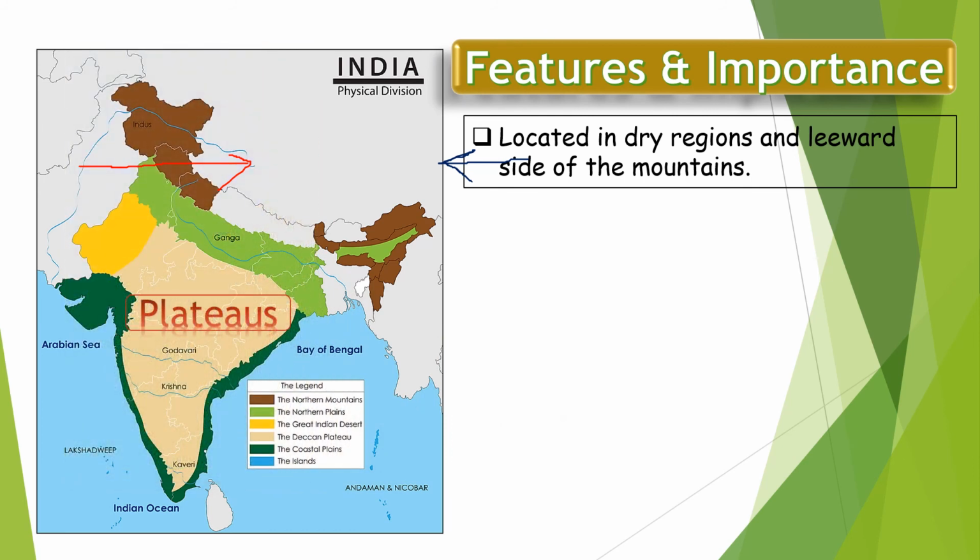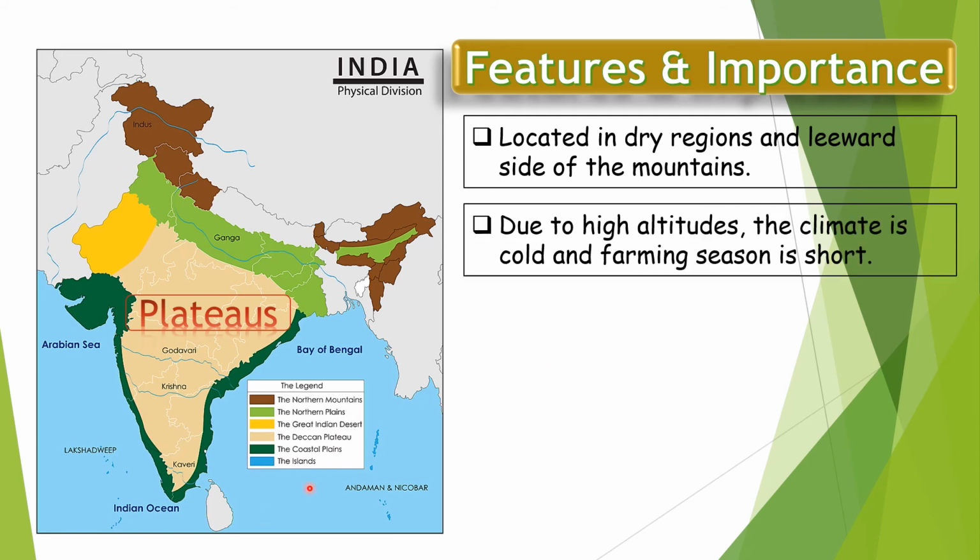Now, let's see the next point. But before that, children, let me erase this. Now, let's see the second point. Due to high altitude, the climate is cold and the farming season is short. As we all know, children, as we go higher, on a hill station or highland, temperature goes down. Temperature goes down means the climate will be cold, and cold climate is not suitable for farming. That is why on plateaus, the farming season is for a very short time.